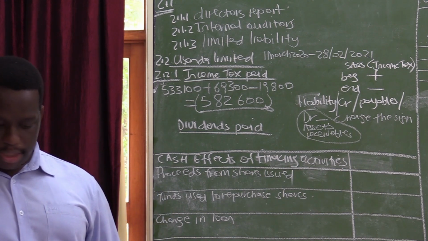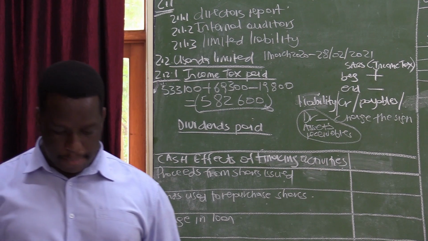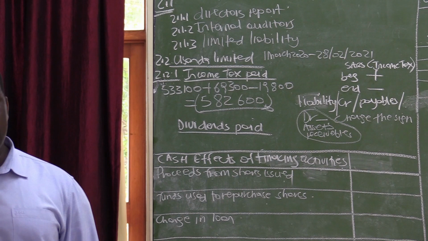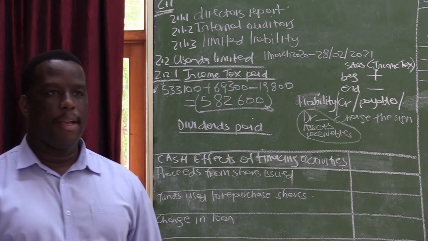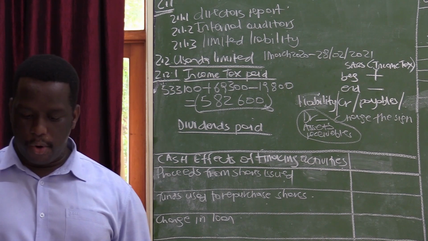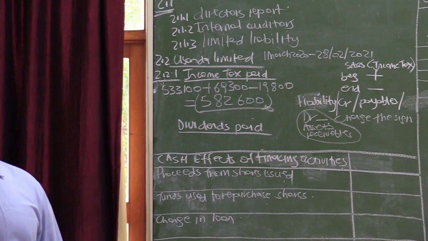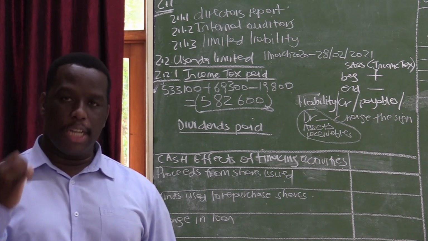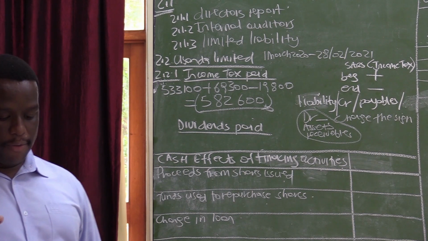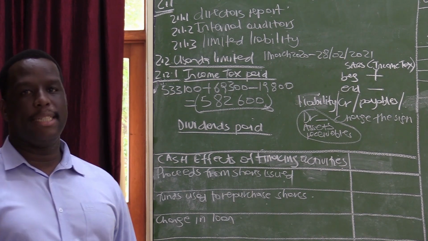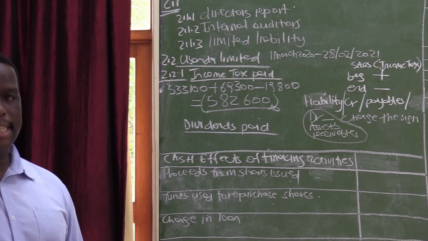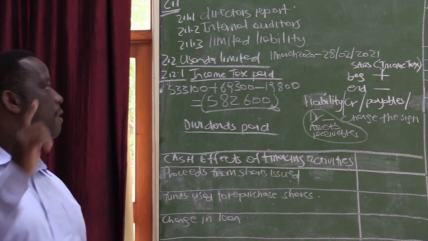And now we are proceeding to dividends paid. According to question 2, we are required to calculate dividends paid for 4 months. And there are 2 things that we normally pay for dividends. We pay for dividends due at the beginning, which is shareholders for dividends at the beginning, the amount that you are owing for the previous year, plus our interim. Because the final dividend is declared in the current year and paid in the following year.